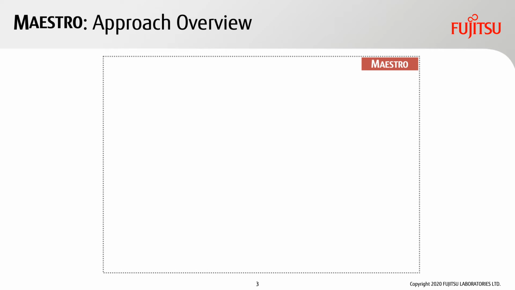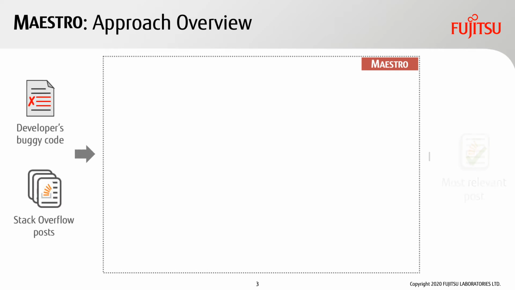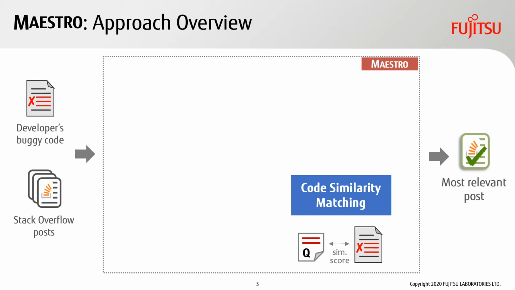We propose a technique called Maestro that can automatically recommend the most relevant Stack Overflow post to help resolve a given runtime exception in a developer's code. Maestro finds the best post by comparing the exception generating program scenario in the developer's code with that discussed in